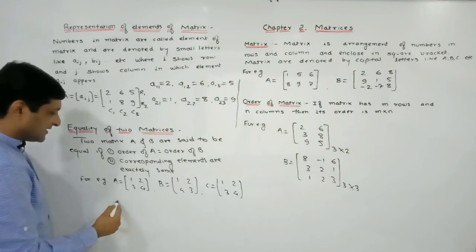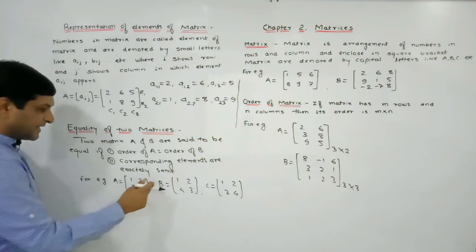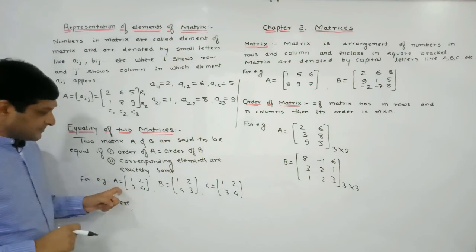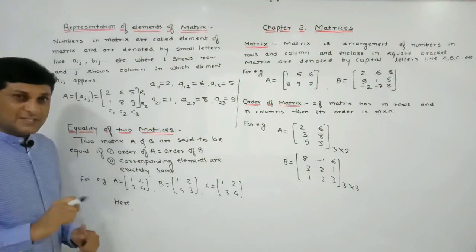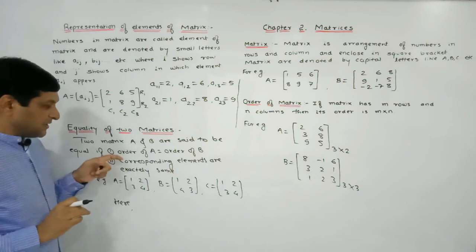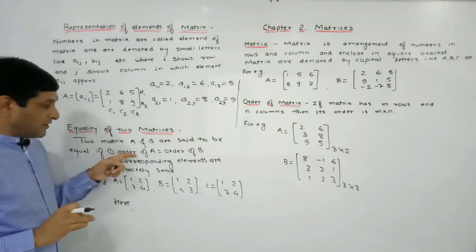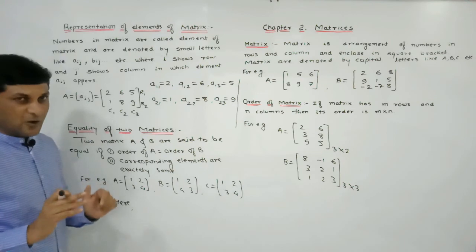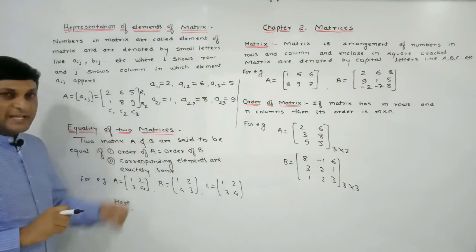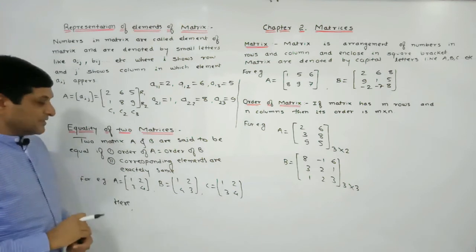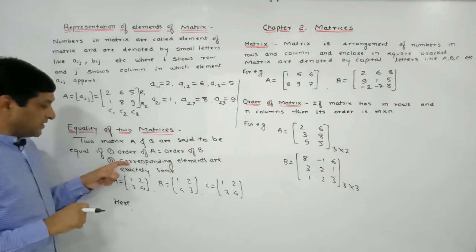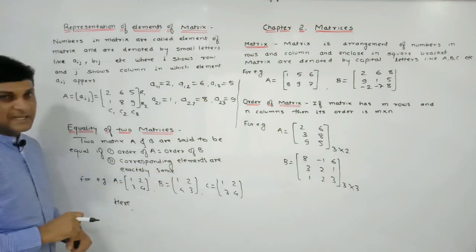So first let us compare the matrices A and B. Here we can observe that the order of both the matrices is the same. Here also 2 rows and 2 columns are there. Means our first condition is satisfied, that order of A should be equal to order of B. There are certain conditions, and if these conditions are satisfied, only at that time can we say that 2 matrices are equal. So here the orders are equal. If orders are equal, then check whether corresponding elements are exactly the same or not.